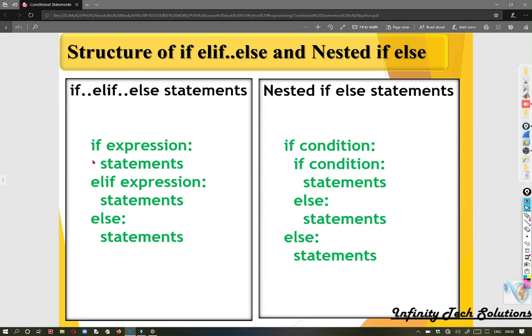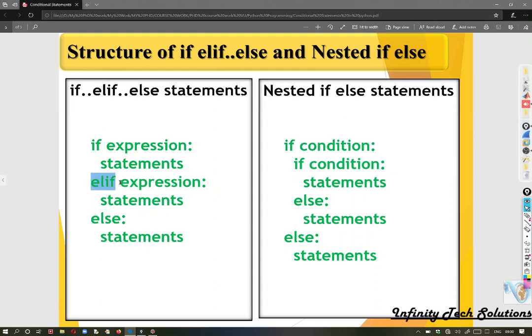It is similar to the if else ladder in C and C++. Here you have if, expression ending with colon, and a group of statements to be executed if this expression is true. Otherwise, you can have another expression to be checked. How is it to be written?